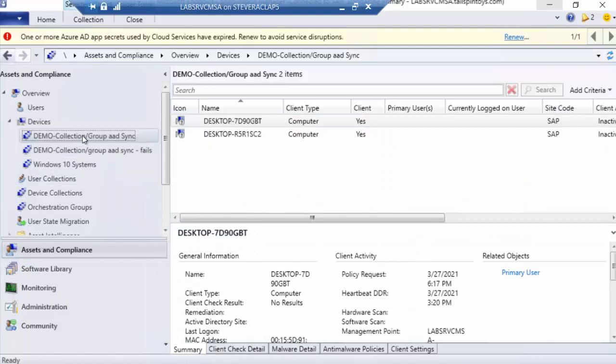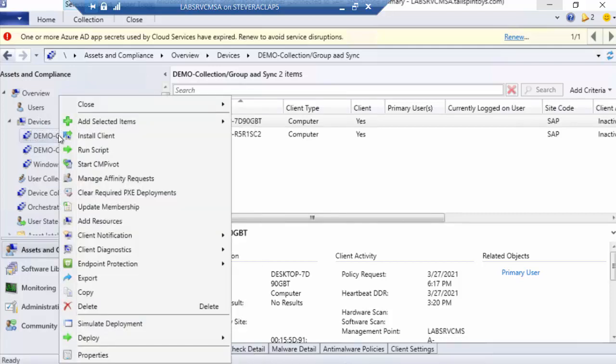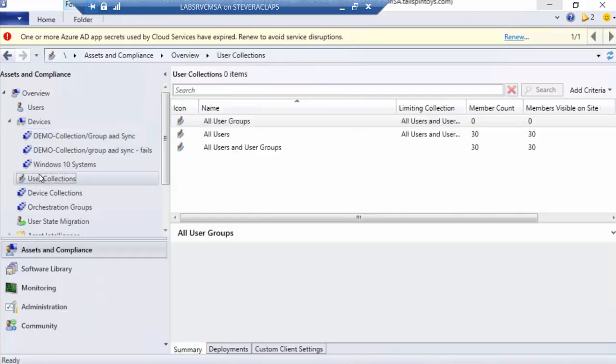So what I'm going to do is I'm going to go ahead and force a full synchronization, right? Oh, sorry, I'm on the wrong node. That happens.